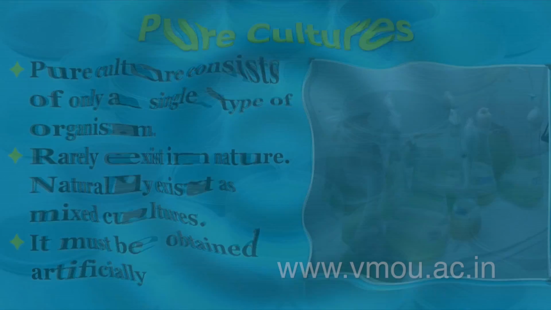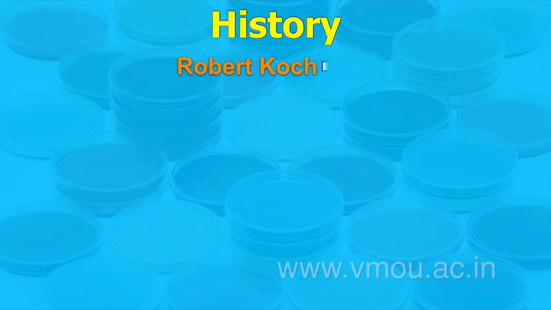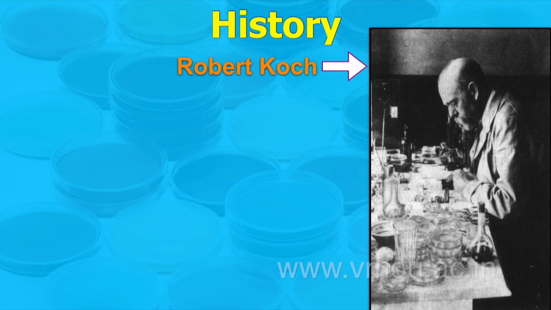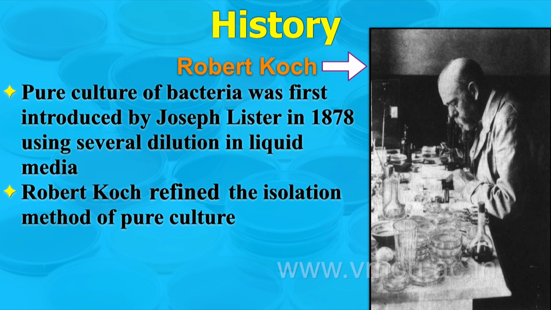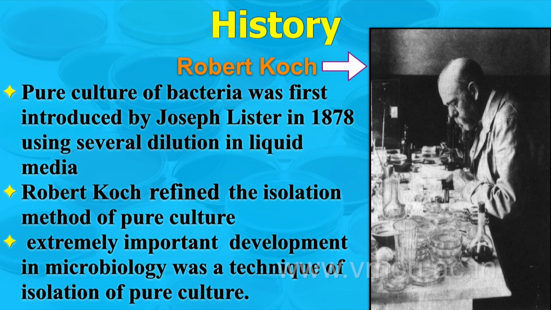In the pure culture technique, there are many scientists who played an important role. The first scientist is Joseph Lister. He produced the technique in 1878 using several dilutions in liquid medium. Another scientist is Robert Koch. He refined the isolation method of pure culture, which is extremely important in the development of microbiology.